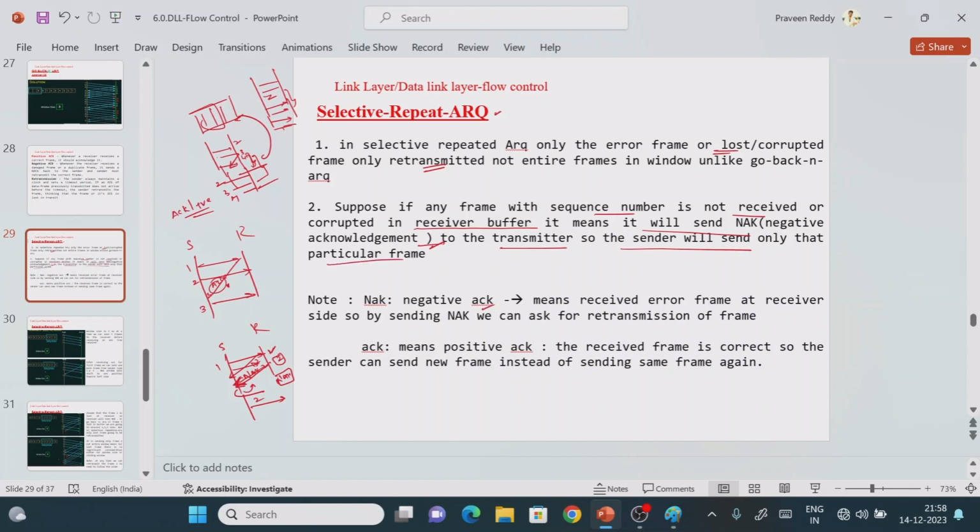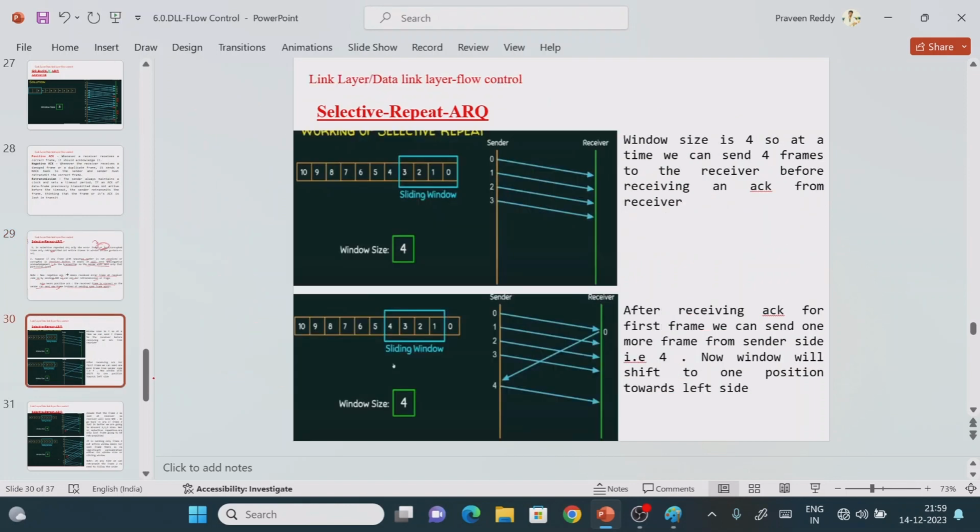Negative acknowledgement means an error frame was received at the receiver side, so by sending a NAK we can ask for retransmission of the frame. Acknowledgement, or positive acknowledgement, means the received frame is correct, so the sender can send the next frame instead of sending the same frame again. These two points you need to remember. The major important point is that instead of sending the entire current window, we only send the lost frame. That is the operation of the selective repeat ARQ protocol.